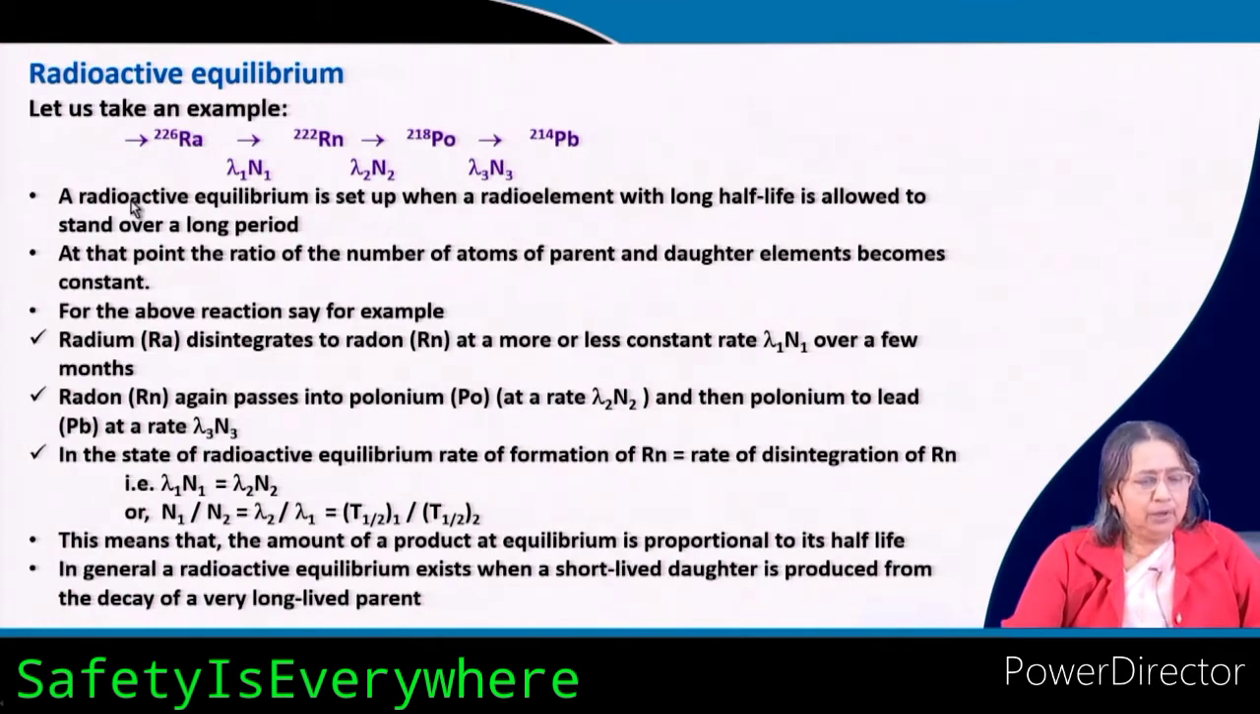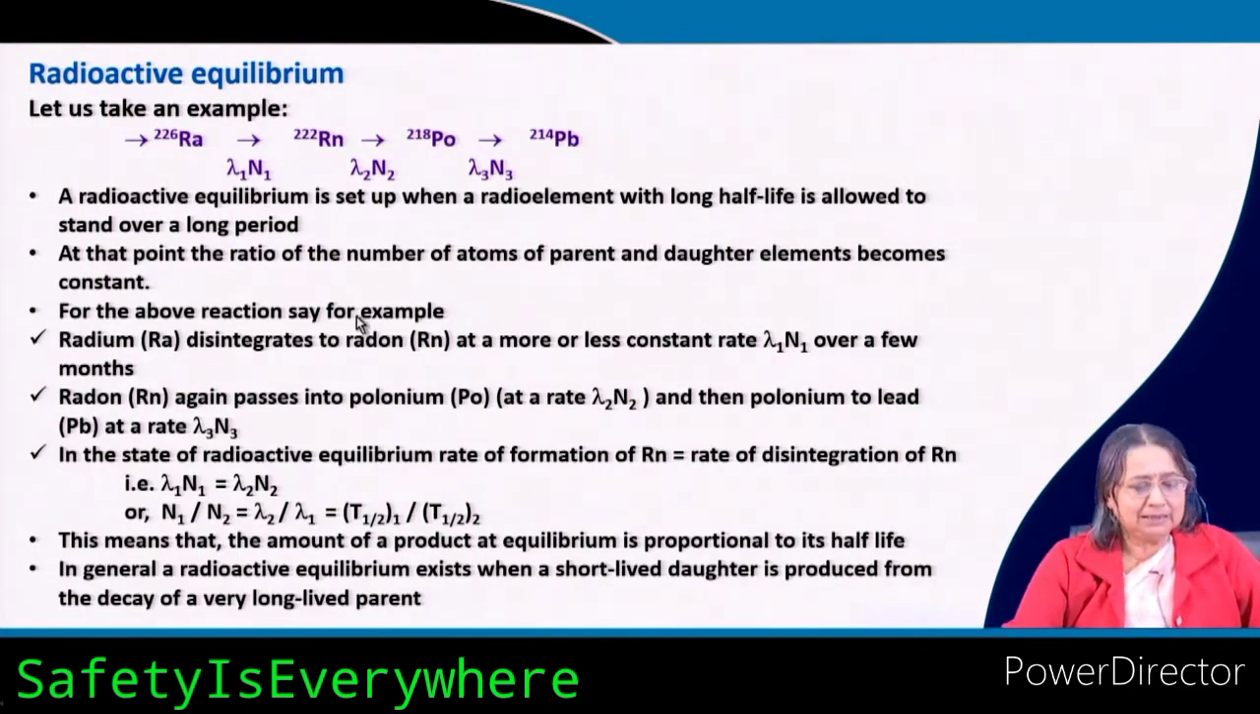This is the rate. Now, a radioactive equilibrium is set up, not in all cases, when a radio element which has a long life is allowed to stand over a long period. Then this type of equilibrium will be set up. In this case, at that point, the ratio of the number of atoms of parent and daughter elements becomes constant at equilibrium.